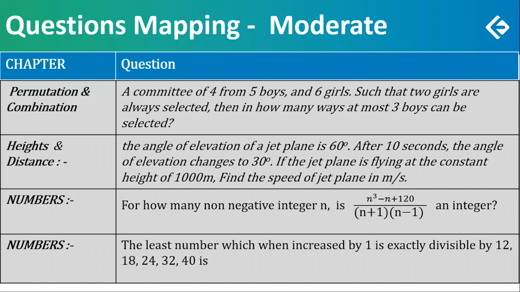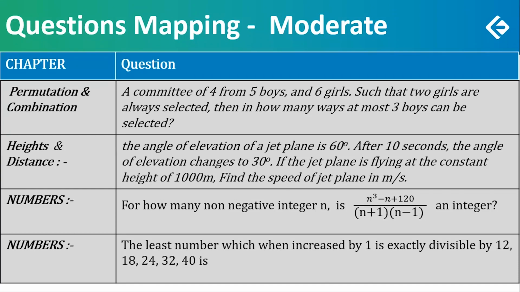The numerator can be separated into two parts. N cube minus n, you take n common, it's n into n square minus 1, and that's the denominator, n square minus 1. So all you have to do is find the number of factors of 120 and verify those things. A little bit of verification is needed because it's not just a simple thing, it's n square minus 1 in the denominator. So verification was needed. The question is otherwise quite easy.